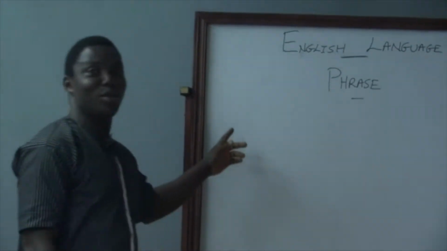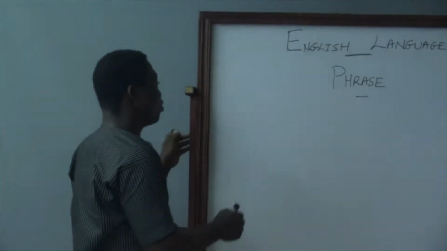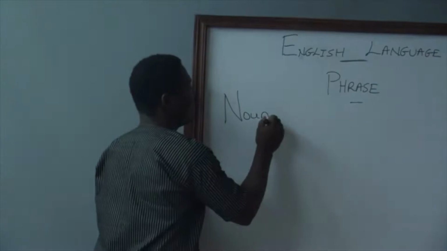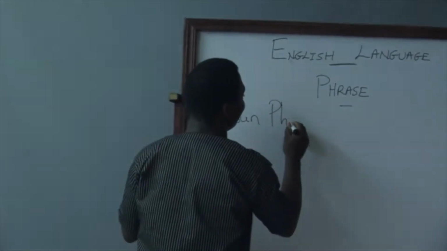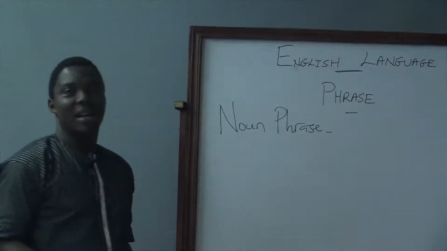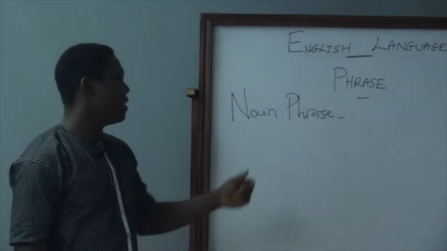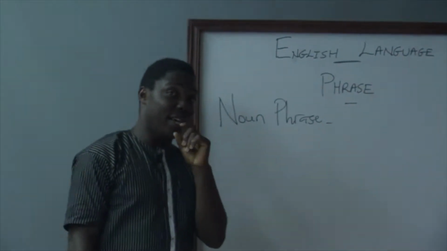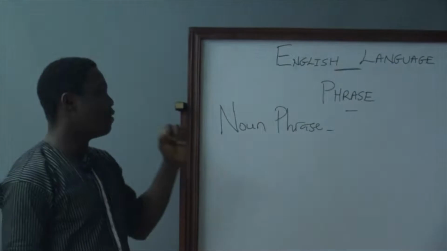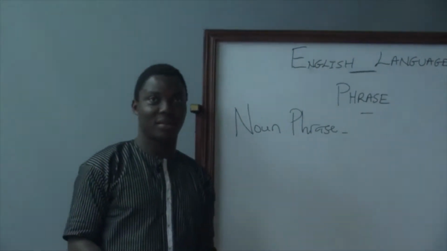We will continue with phrase and the types. The first one is a noun phrase. Like I said earlier on, a noun phrase is a word or a group of words that performs the function of a noun in a given sentence.